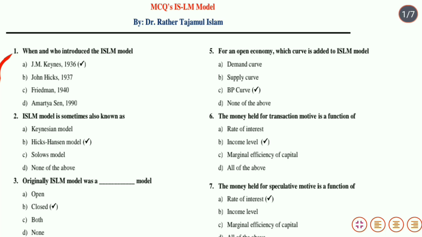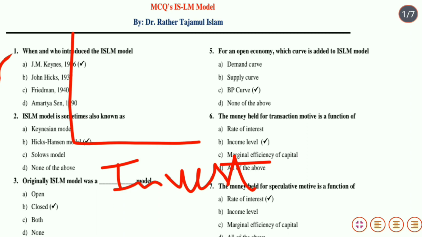उसके बाद slope of IS curve. The slope of the IS curve depends on the responsiveness of investment to interest rate. That means जब हम interest rate को change करेंगे तो उसका effect जो investment पे पड़ेगा, how much, कितना effect पड़ेगा, how much responsive is the investment to the changes in the interest rate. For example, यहाँ पे मैं एक diagrammatic representation से समझाऊंगा. The slope of the IS curve means the responsiveness of investment. That means we have to measure here along the x-axis the amount of investment and here rate of interest.